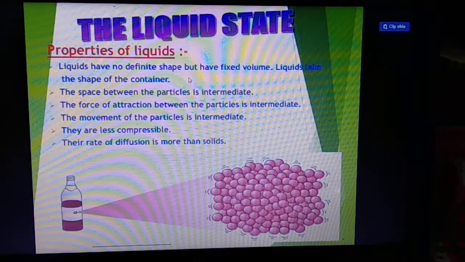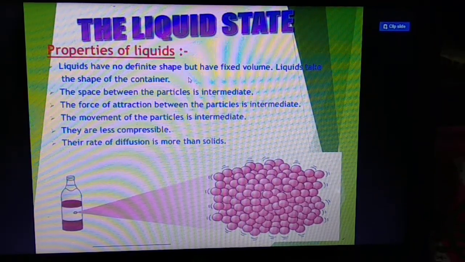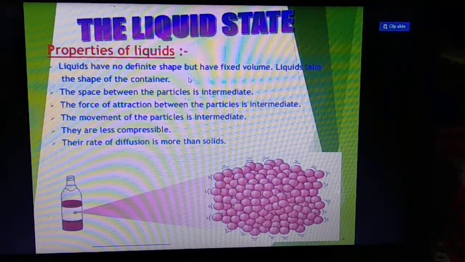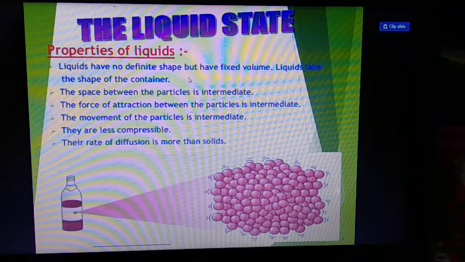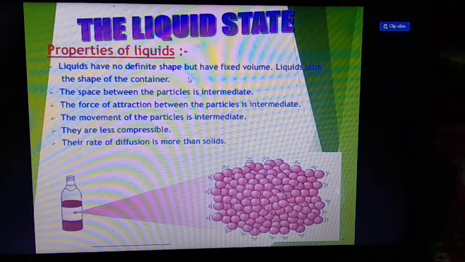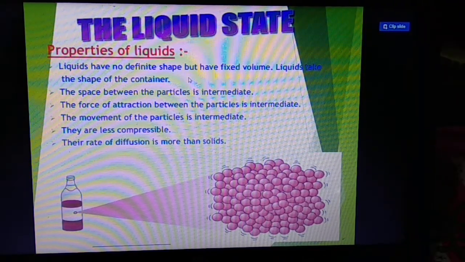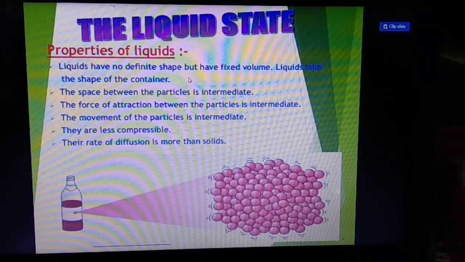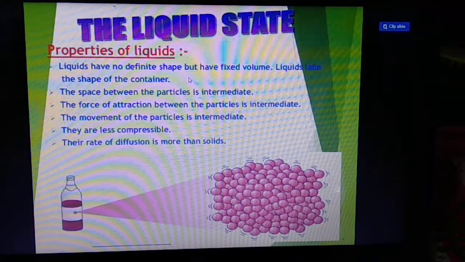The force of attraction between the particles is intermediate. Everything is intermediate in the case of liquid state, my dear students. Movement is also intermediate. Force of attraction is also intermediate. Space between the particles is also intermediate. They are less compressible. Their rate of diffusion is more than solid. So solid has least diffusion and the diffusion property is intermediate in the liquid state. So these are the properties of the liquid state.